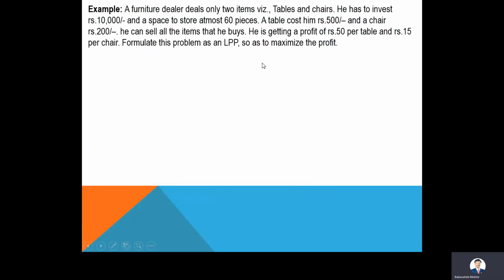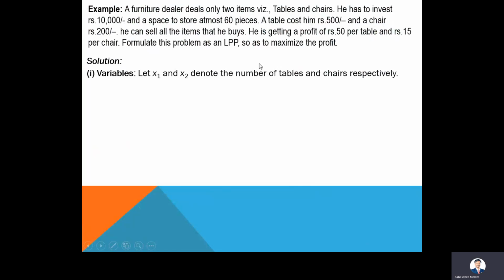Okay, now what is the first step? In the first step, we have to identify the variables. Here let x1 and x2 denote the number of tables and chairs respectively, because here 2 variables are given, 2 items only we are discussing.